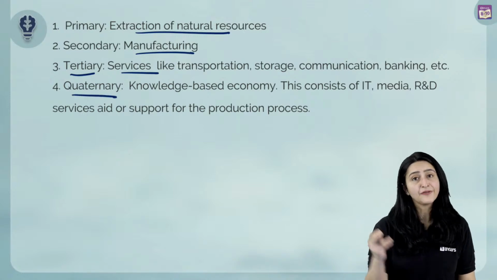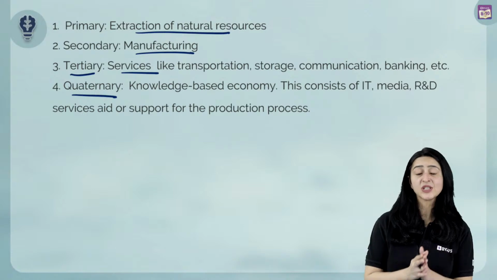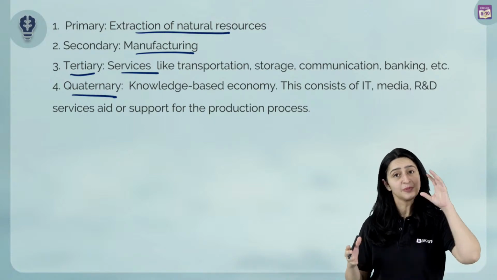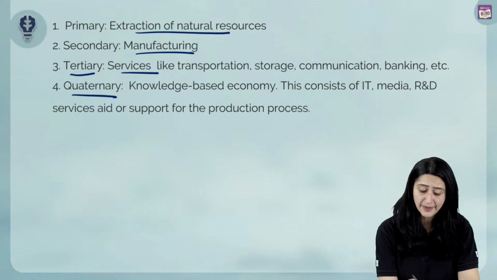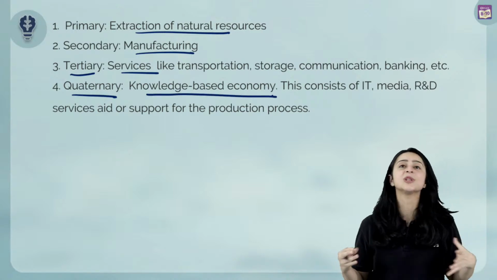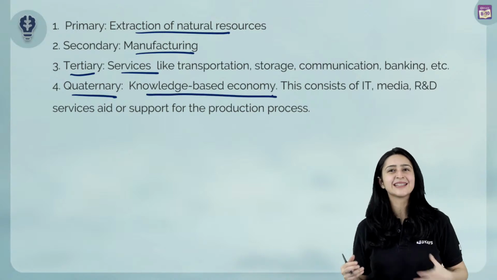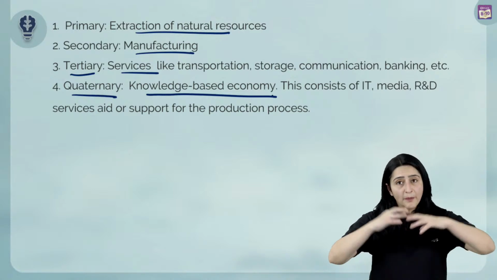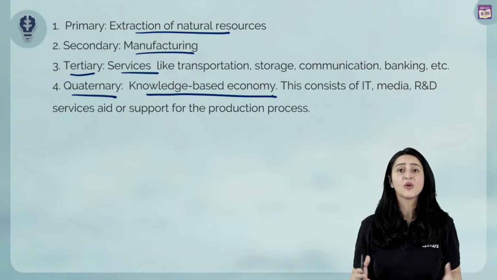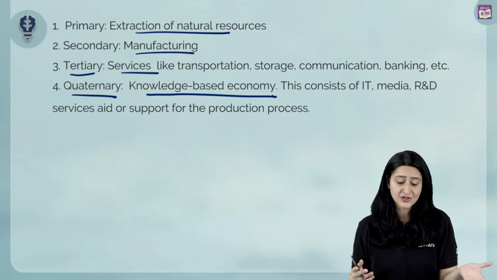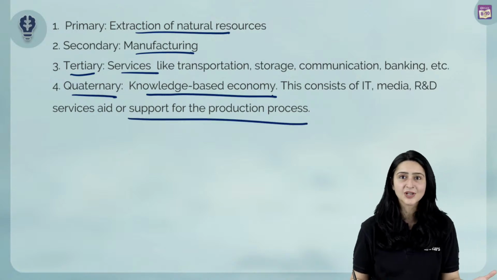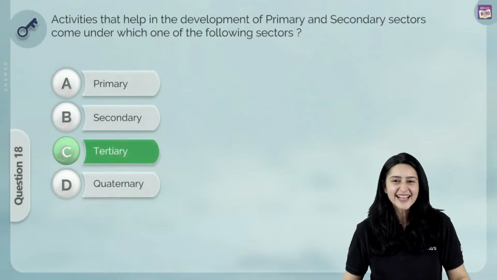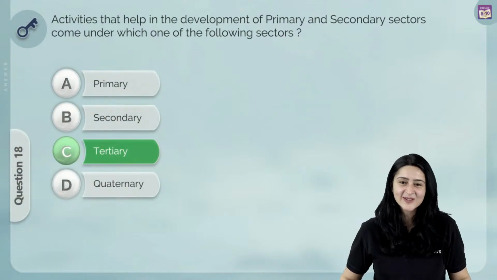For those of us who don't know what quaternary is, it is actually a very advanced level of the tertiary sector itself. It deals with services, but it's basically the knowledge-based economy, IT, R&D. Now, we are asked which one of these supports the primary and secondary sector. Obviously, it will be the service-based industries, which will support the production process. And so the correct answer over here is C, tertiary sector.